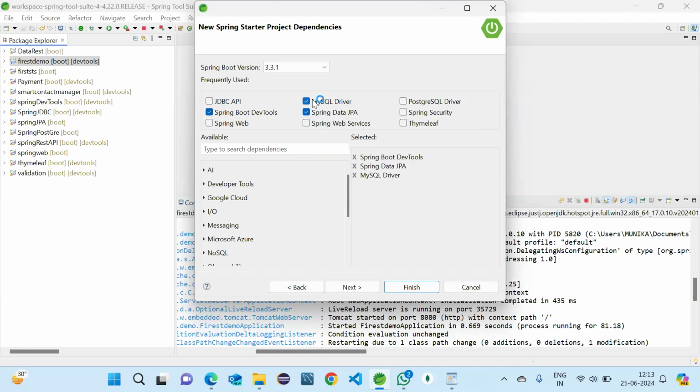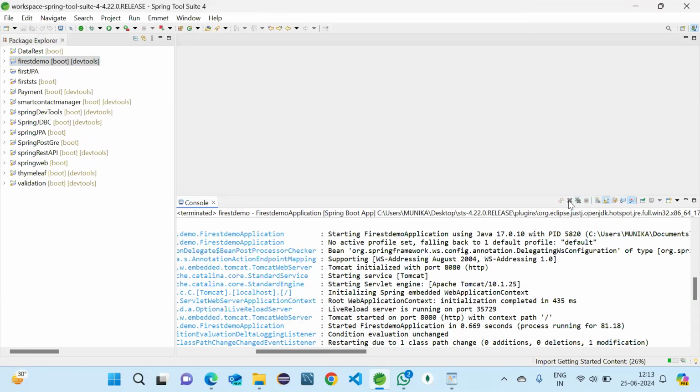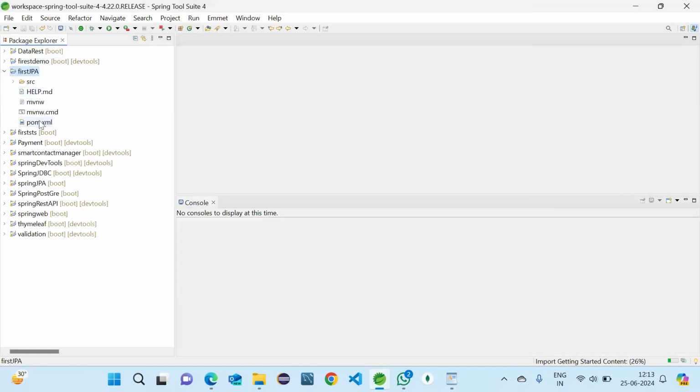Okay, let us add that also. Anyways, we are working with MySQL. Remaining are not needed. So I'm just adding these three, and then finish. Just stopping this. After this, we can see where is this first JPA here. This will be adding all the things. Let us wait for one second.